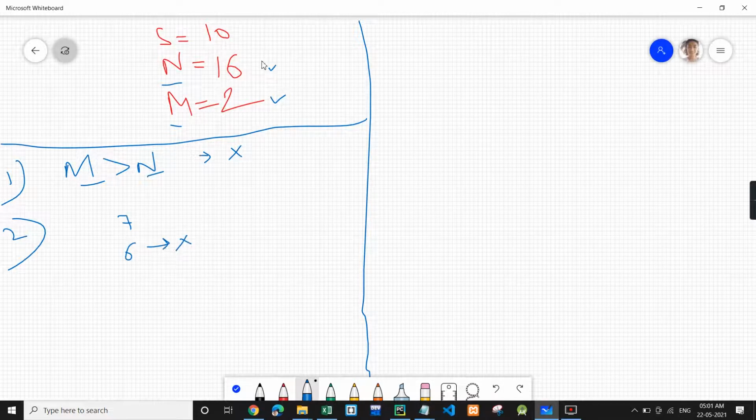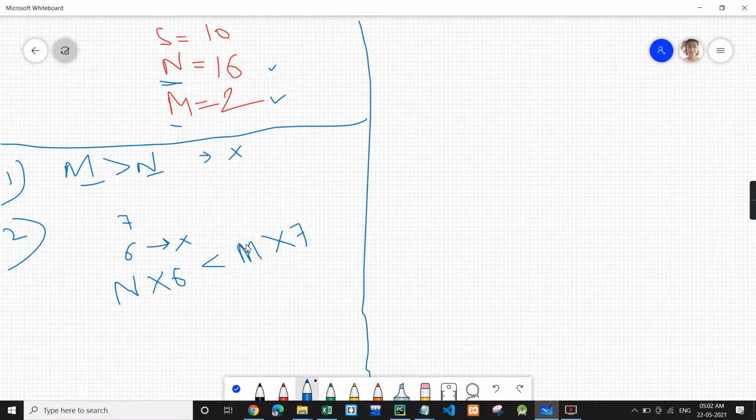So if the person shops each of the 6 days, the total food the person will have will be N into 6, because each day the person can take N, and for 6 days it will be N into 6. And if this value, which is the maximum food, is less than the consumption, and consumption will be for 7 days a week.